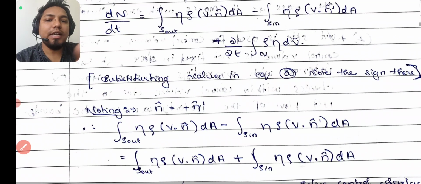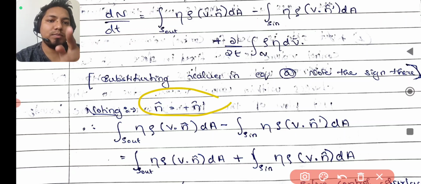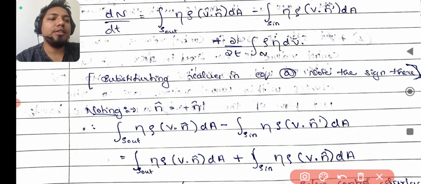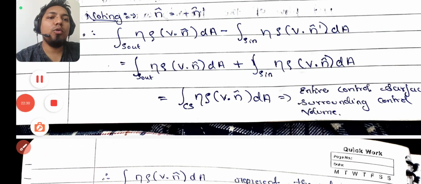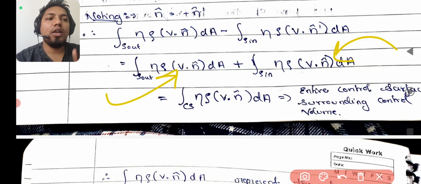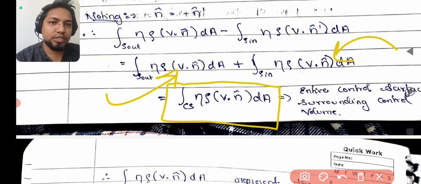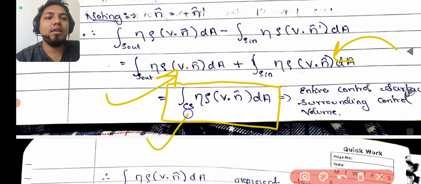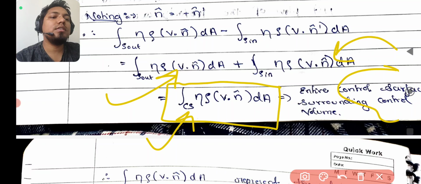Now the interesting part is here. So I have written what I explained just now. If you only notice this part and this part, then you'll understand how much mass is coming out and how much mass is coming in. Now we have taken the same vector, so this will become how much mass is interacting with the cross section, the final surface CS. So this is the entire control surface which is surrounding the control volume, because how much is entering and how much is leaving, so how much is interacting. That is the final thing.